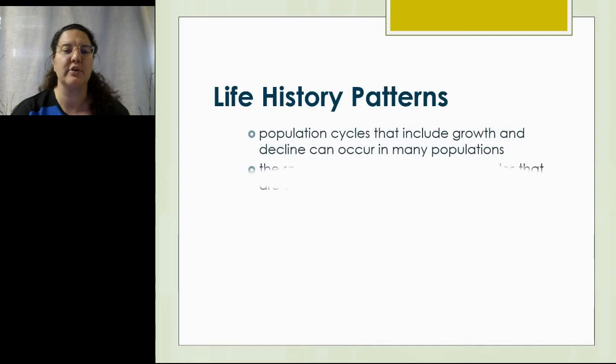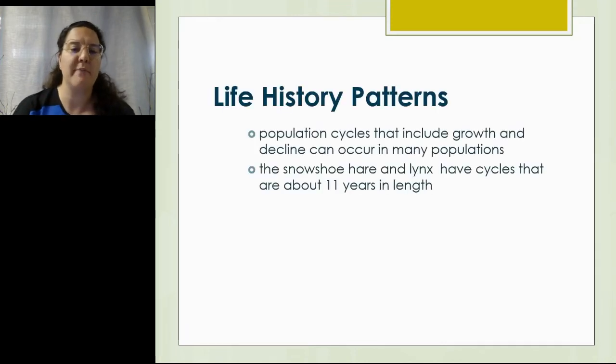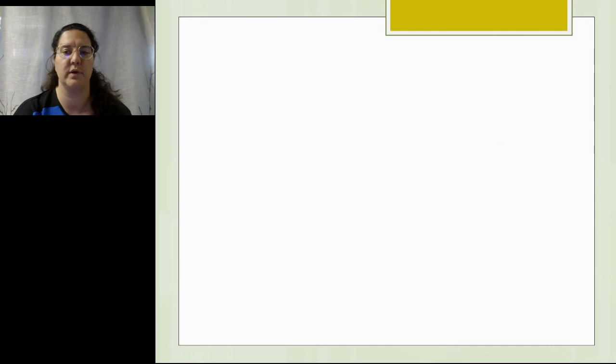So lastly, we're going to look at life pattern histories. A life pattern history shows the population cycles that include growth and decline and occur in many different populations. Snowshoe hare and lynx have cycles of predator and prey that last about 11 years. So about every 11 years, there'll be a burst of snowshoe hare population, which will be followed by a burst of a lynx population. And then the snowshoe hare population will fall and the lynx will fall afterwards.